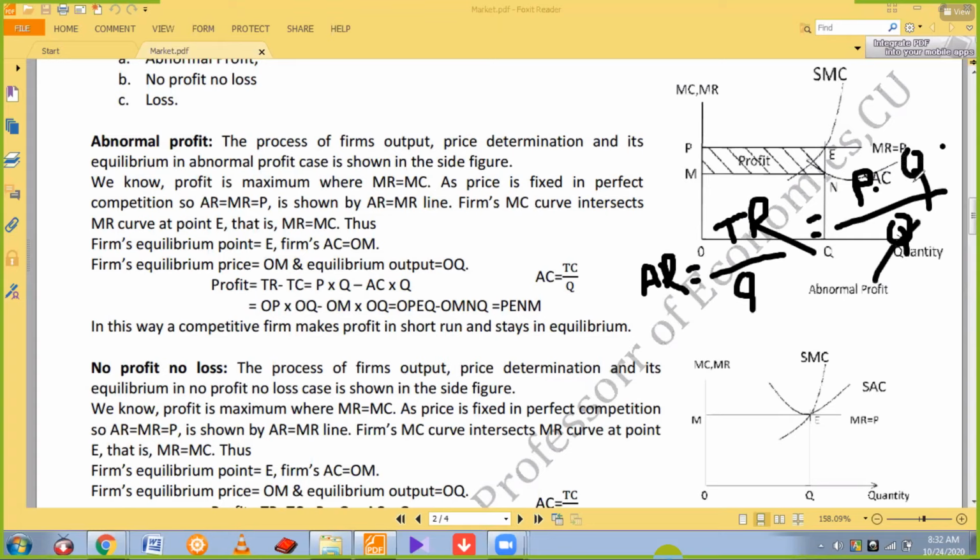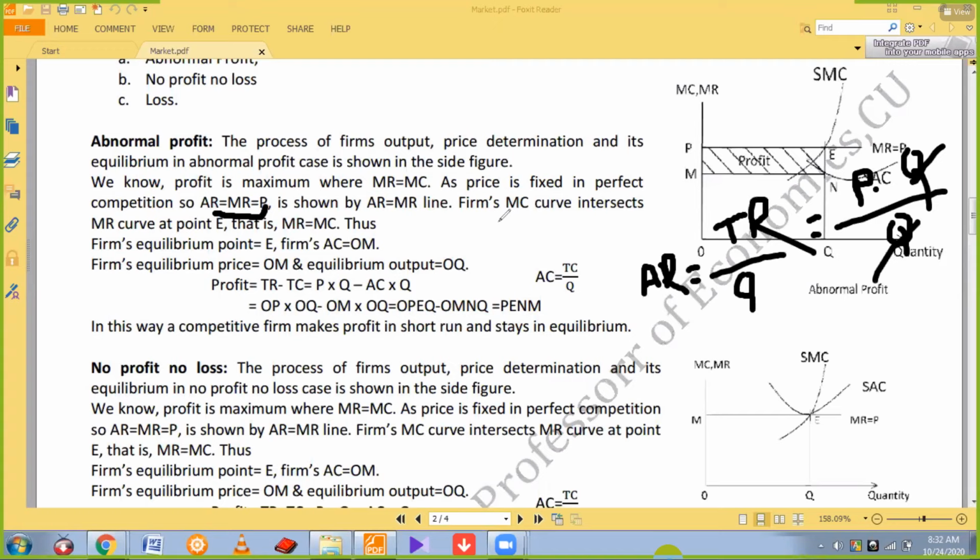So average revenue is also equal to price. That is written here. It means this is also the average revenue curve for perfect competition. This price curve is the marginal revenue curve as well.